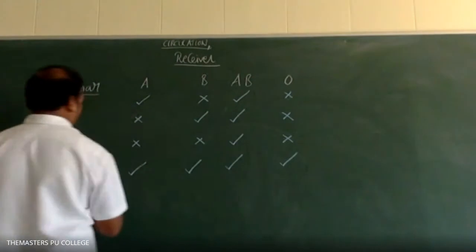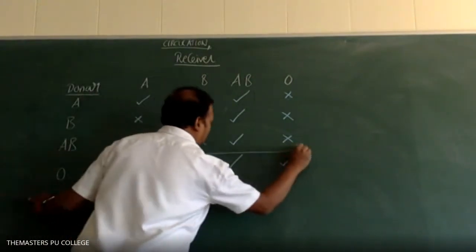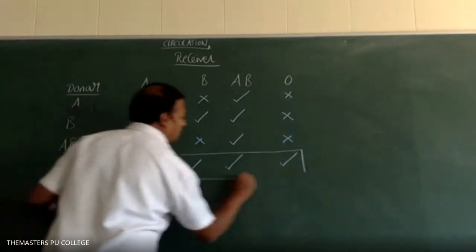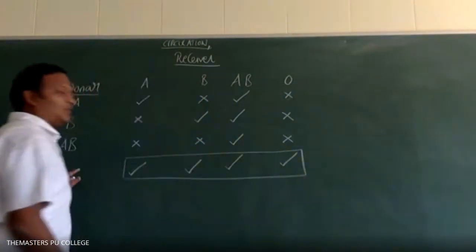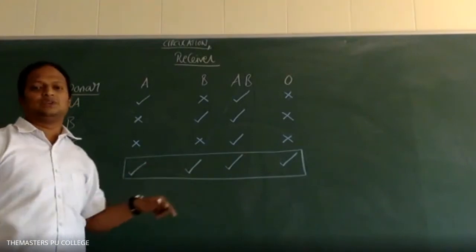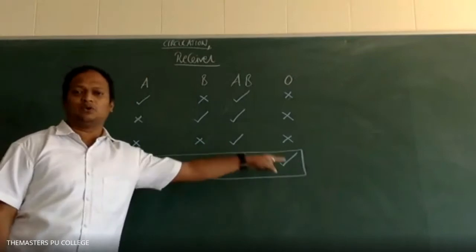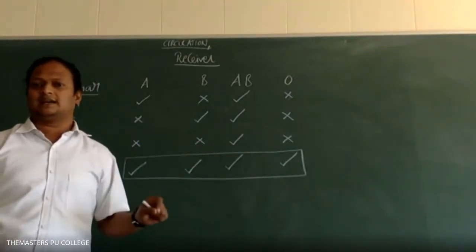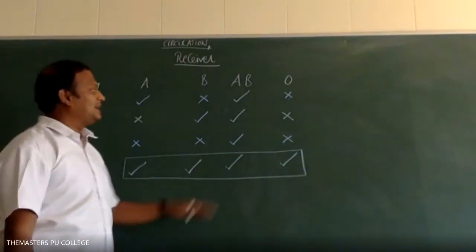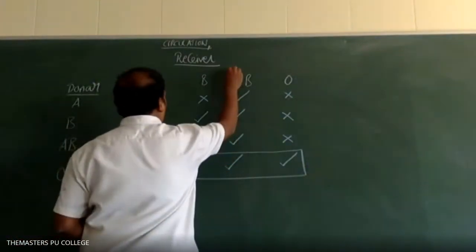Why special? O can donate its blood to all the other groups: to A possible, to B possible, to AB possible, and to O also possible. Is it clear? Right. So why is AB special as a receiver? It can receive blood from any blood group person.